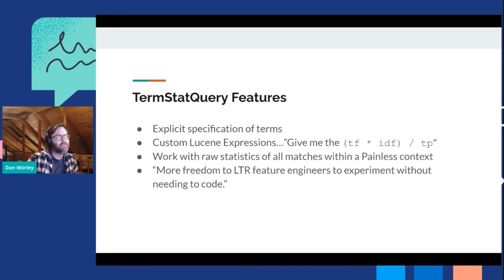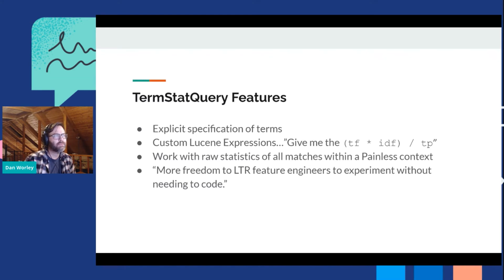As far as features in this TermStatQuery, we really wanted to make kind of a dream come true for feature engineers. This is kind of a bullet list of things you can do. We wanted to improve on our existing Match Explorer query to allow explicit specification of terms instead of sending a query and hoping it worked or hoping the analyzers worked. It was kind of cloudy if that would fall in at all. So we wanted to make it really explicit.